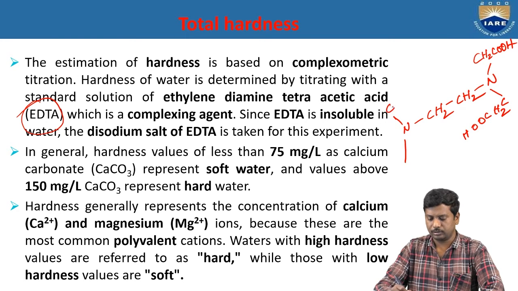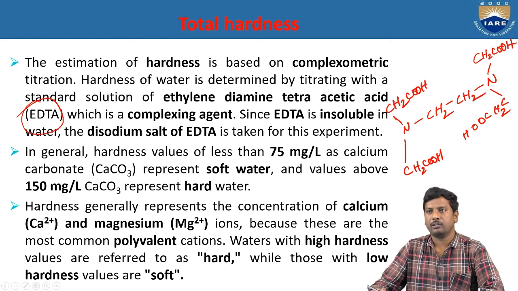And in this case also CH2COOH and CH2COOH. So this is the formula for ethylene diamine tetraacetic acid, but it is water insoluble. For this purpose, we replace two hydrogens by sodium.